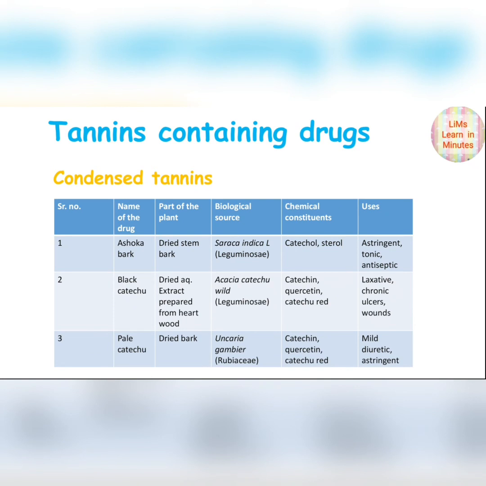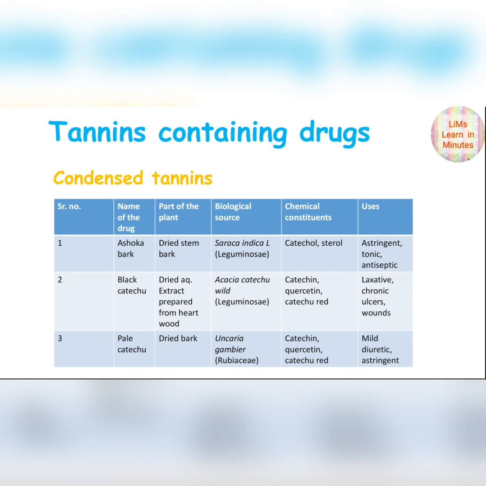Then condensed tannins: Ashoka bark, black catechu and pale catechu. Ashoka bark is a dried stem bark. Black catechu is a dried aqueous extract prepared from hardwood, and pale catechu is a dried extract. Ashoka bark is Saraca indica, Leguminosae family. Black catechu is Acacia catechu, Leguminosae family. And pale catechu is Uncaria gambier, Rubiaceae family.